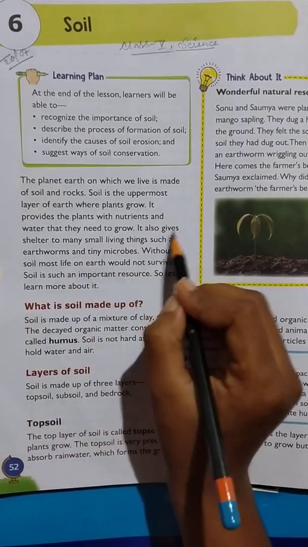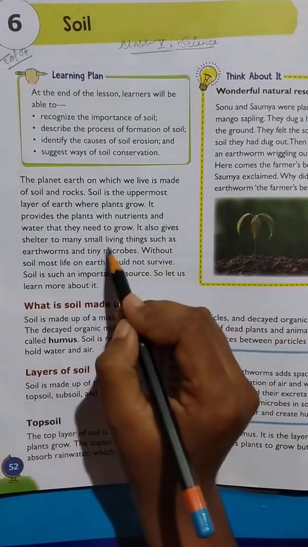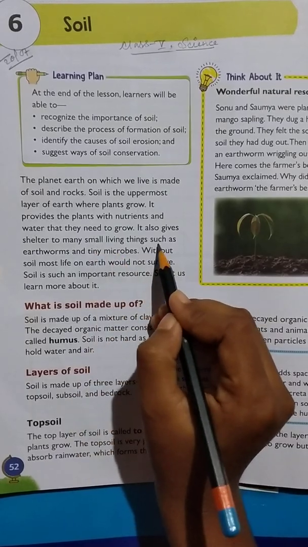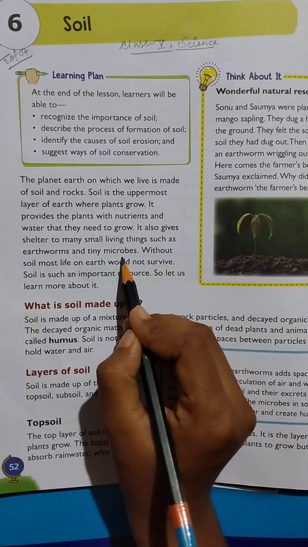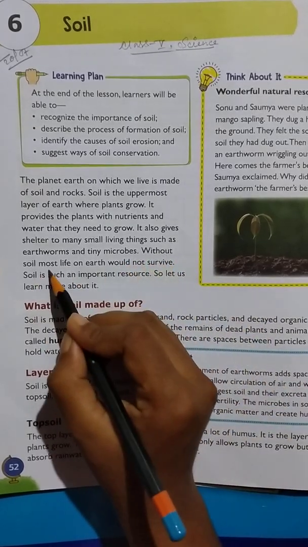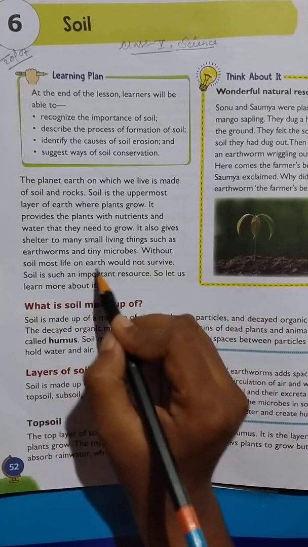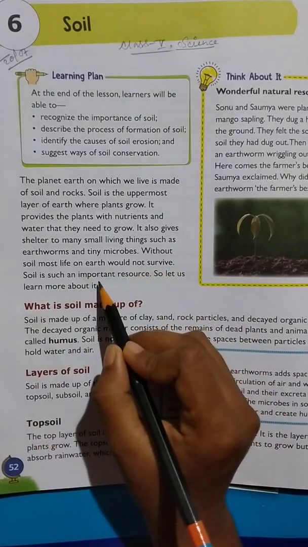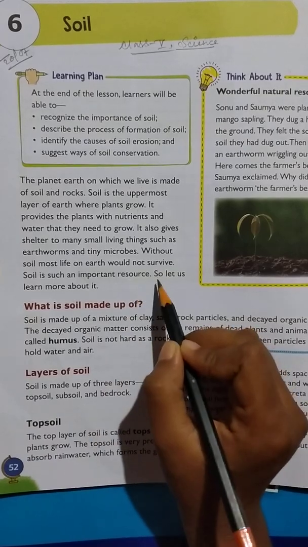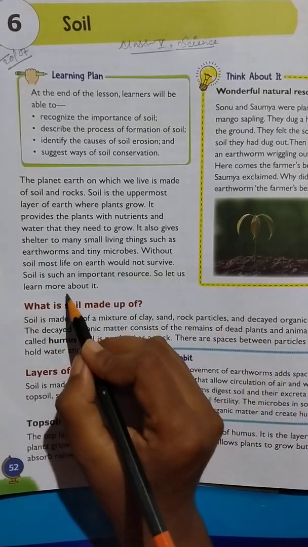It also gives shelter to many small living things such as earthworms and tiny microbes. Without soil, most life on earth would not survive. Soil is such an important resource. So let us learn more about it.